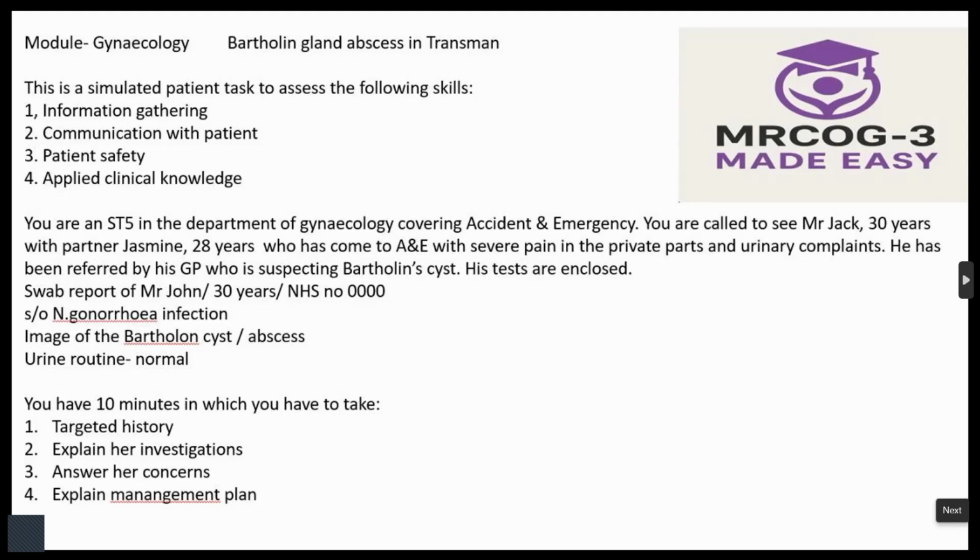Then he will say, doctor, I have started getting this severe pain. I'm suffering since 3 days. I have also noticed some swelling down below. It is increasing in size, doctor. The pain is increasing, the swelling is increasing, and I feel it is very hot. I could see that it is red also. I'm not able to sit, stand or walk, doctor. I'm not able to sleep also.